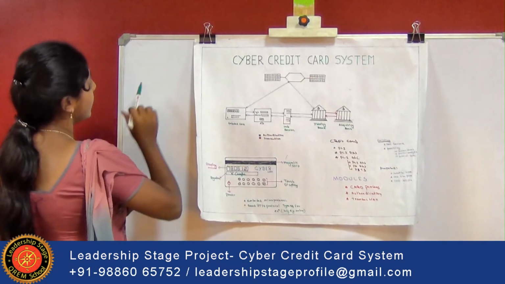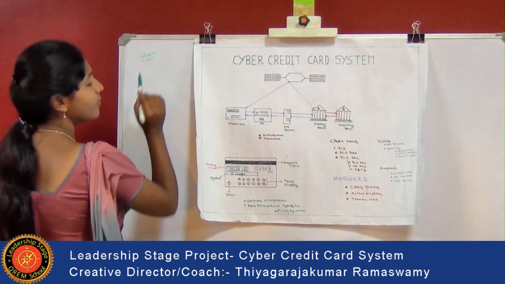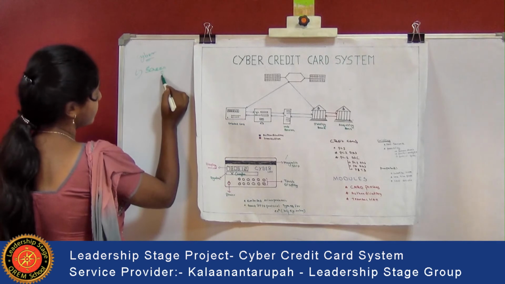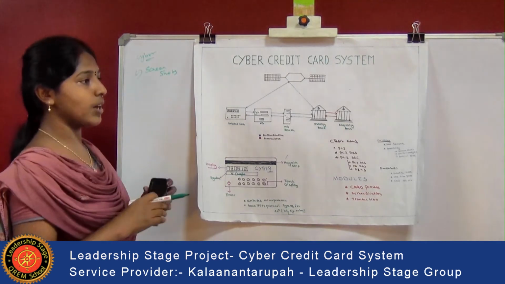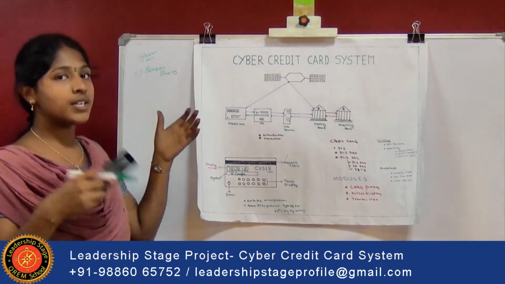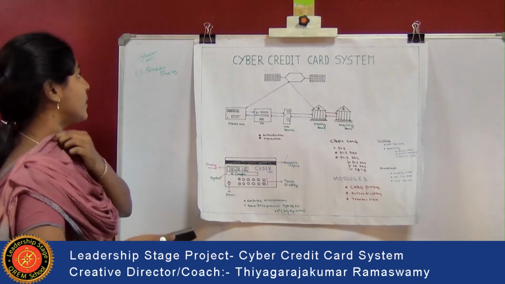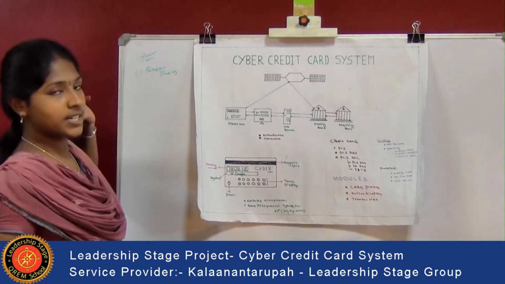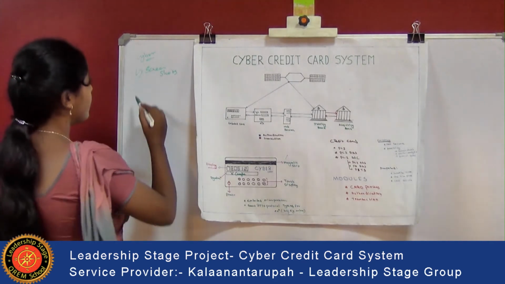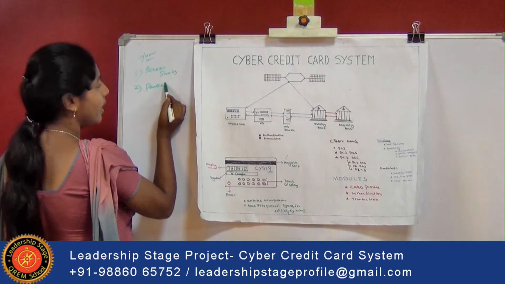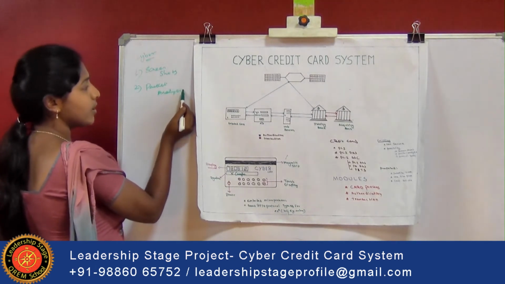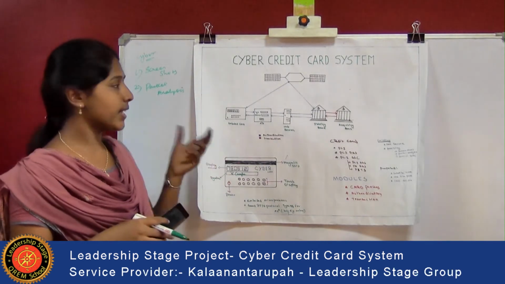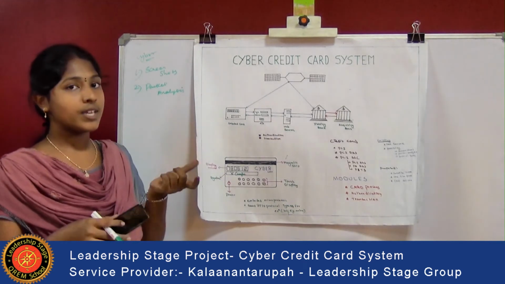If you are using a cyber cafe or similar, the first possibility is that he can take a screenshot. If any person is doing something, he can take a screenshot of the important pages and use it again when the person is giving the information. That is one possibility. The second possibility is packet analysis. If some person is using the same computer or system again and again for all the transactions, an unauthorized person can note that and track it using the IP address.